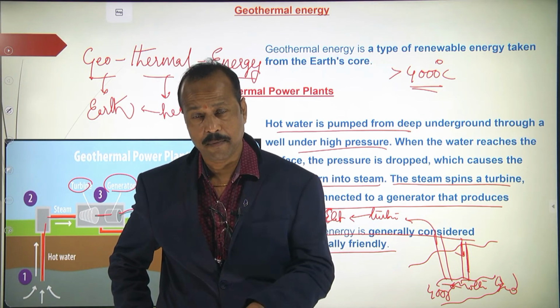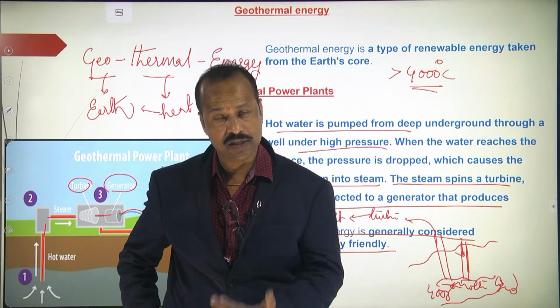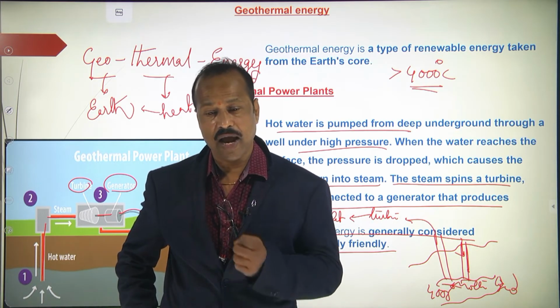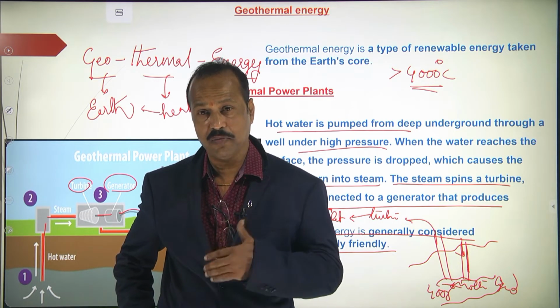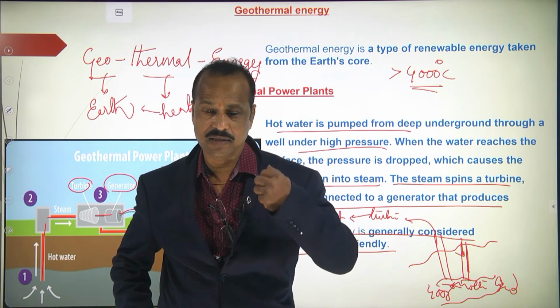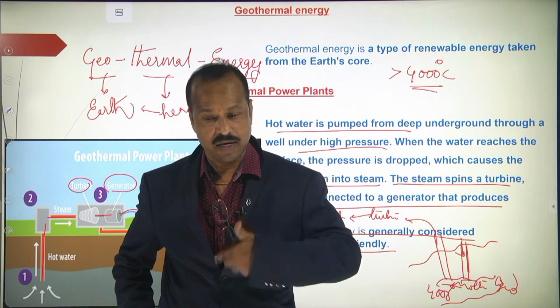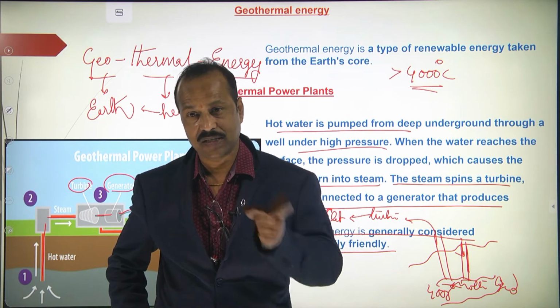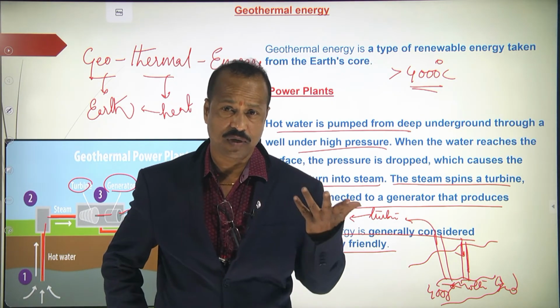So water is pumped under pressure. When it reaches there, the pressure is reduced, and due to that heat, the water will be converted into steam, and that steam is ejected up, and this steam is used to rotate the turbines, and these turbines generate the electricity. So we get the electricity.